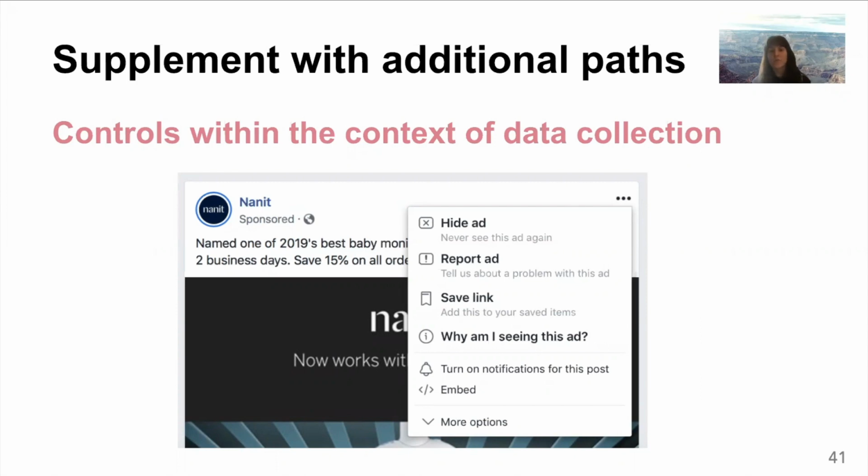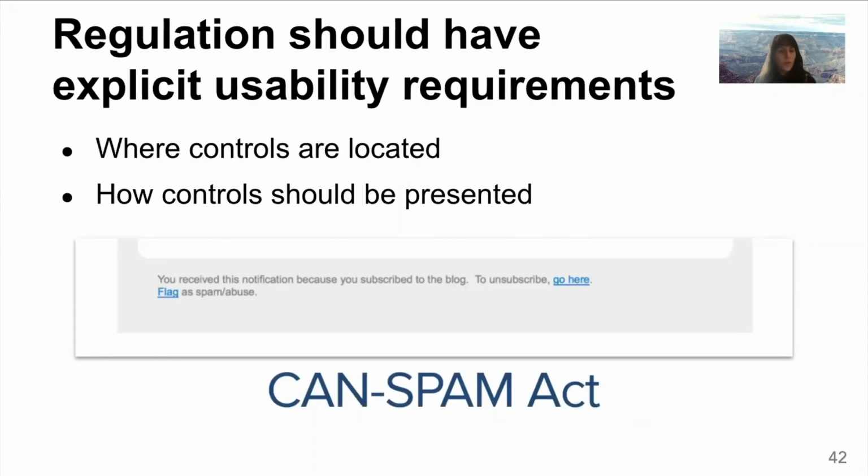in the Facebook newsfeed. To further encourage improved usability, regulations should have explicit usability requirements that dictate parameters such as the location of controls and the way that controls are presented. Our findings suggest that the CAN-SPAM Act has likely been effective in making email unsubscribing more usable. It mandates the look and placement of email opt-out links in commercial emails, and users thus expect to find the unsubscribe link in that location. So it may be helpful to have more regulations in the style of that act.